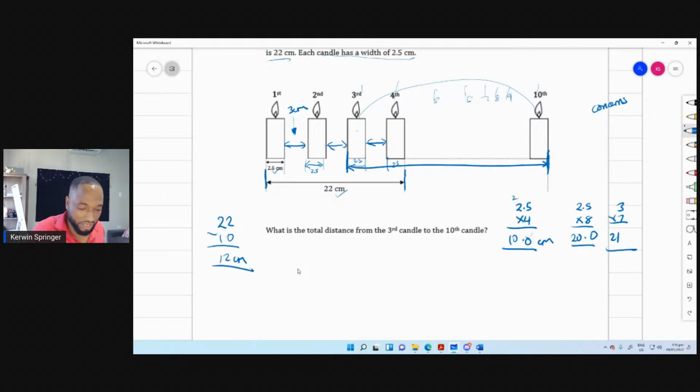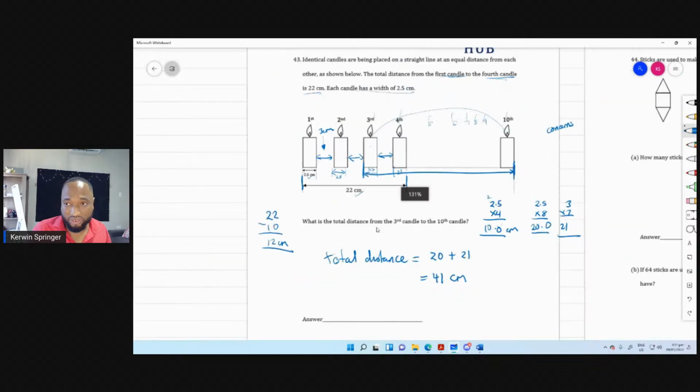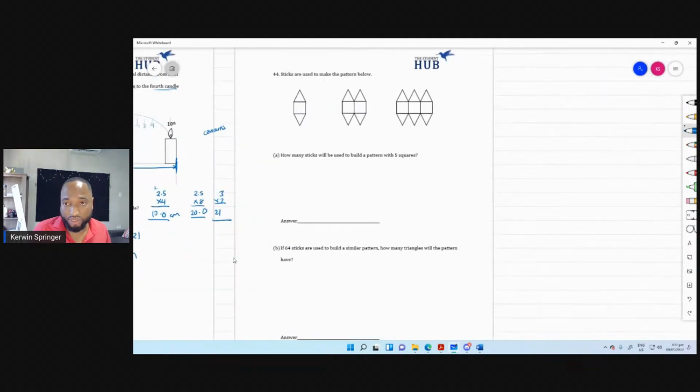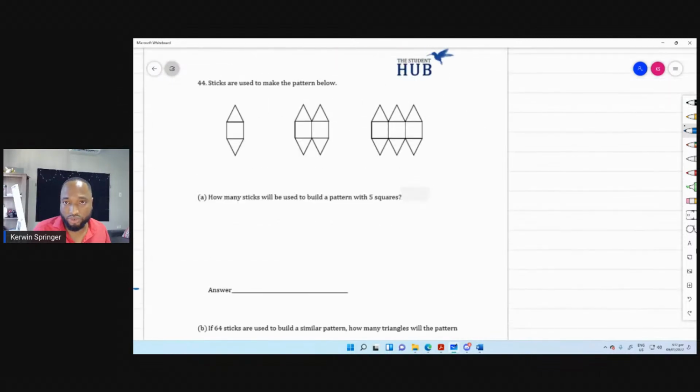So the total distance, and I've seen it in the chat, is going to be the width of all the candles combined, which is 2.5 times 8. So that's 20. And then the width of all the spaces combined, which is 3 times 7. That's 21. So that's 41 centimeters. These questions come regularly with some kind of spacing, and those kind of logic questions can still show up on you.